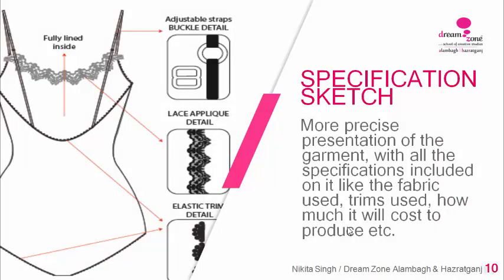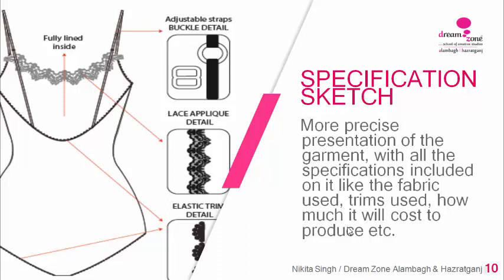Then the next one is your specification sketch, which is also known as spec sheet. It is a more precise presentation of the garment with all the specifications included on it, like the fabric used, trim used, how much it will cost to produce, etc. So the type of fabric, the color of the fabric, what the trims were, like the laces, belts, buckles, or anything else used.